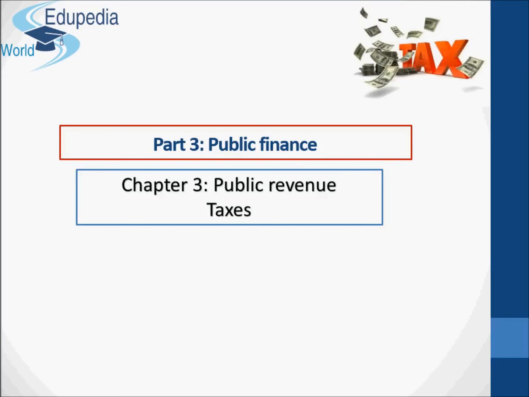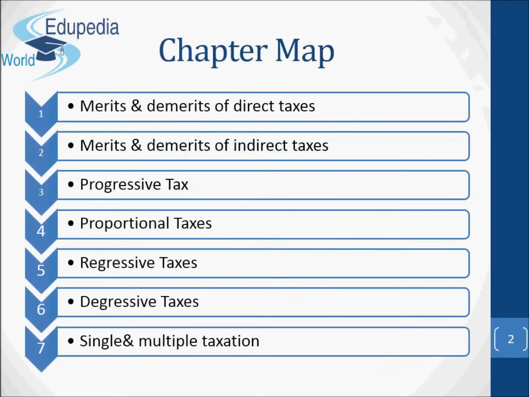This chapter is entitled Public Revenue. We are going to focus on taxes. For that, we are going to discover the merits and demerits of both direct taxes and indirect taxes. After that, we are going to talk about progressive, proportional, regressive, and degressive taxes. By the end, we are going to talk about the single and multiple taxation. So let's get started.